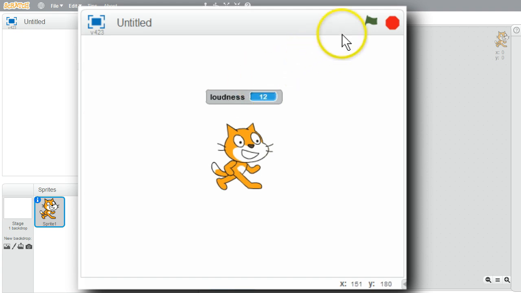I'll click on the green flag. I can see the value changing with my voice still. I'll click on the stop sign. Loudness value keeps changing with my voice. I'll generate some sounds with a little 32 piano key keyboard. I'll play a note that sounds like a piano key. Watch the loudness value fade to 0. Started all the way up at 100, made its way back down to 0.